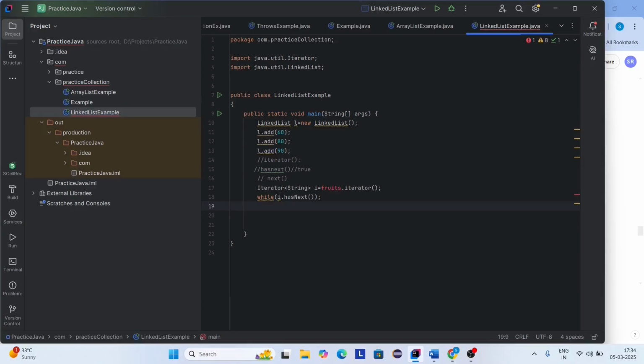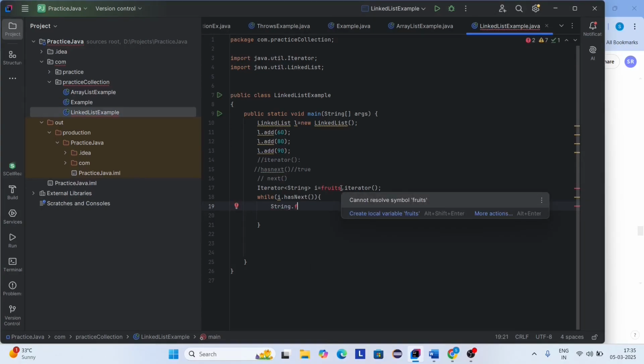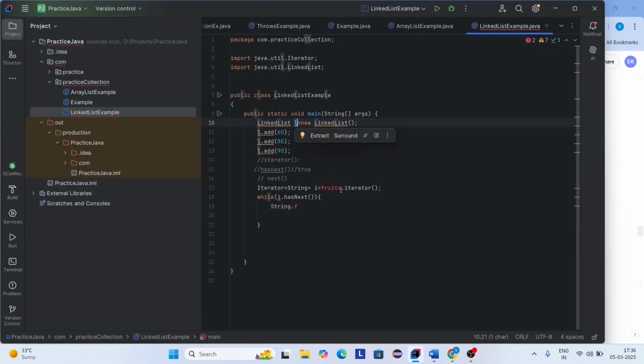hasNext is used to check whether the collection contains a next element or not. If the element is present, it returns true. Otherwise, it returns false. Okay. So in this line, I'm checking if an element is there or not. Now string dot. Sorry. Now string dot. Here the linked list reference is L. Here I'm giving true. That's why it will get an error.